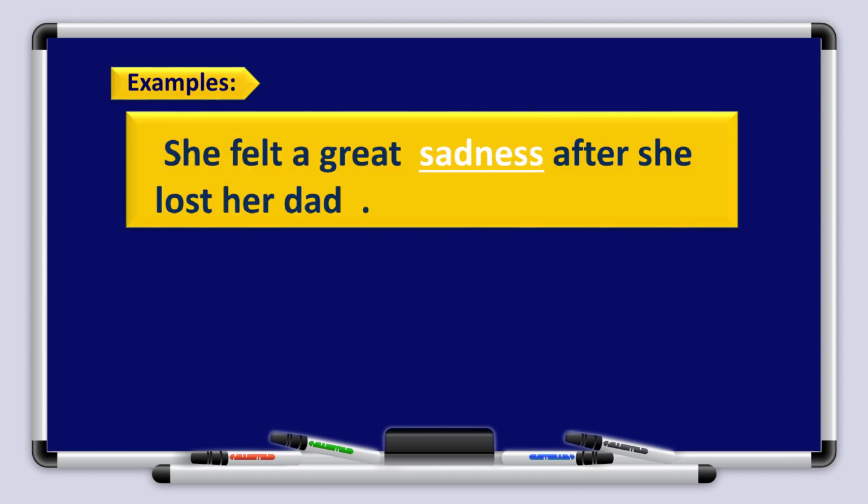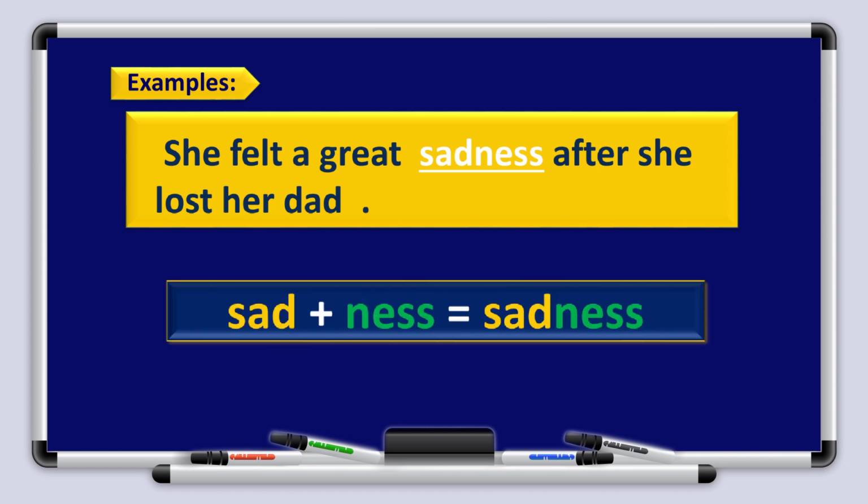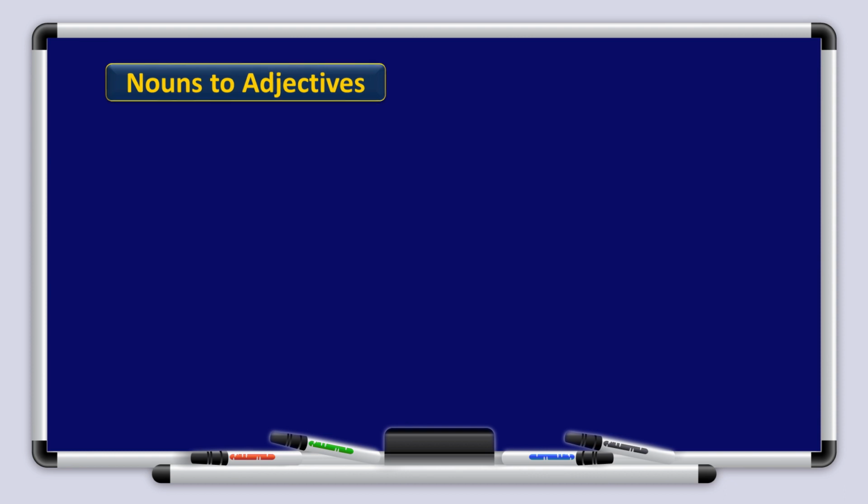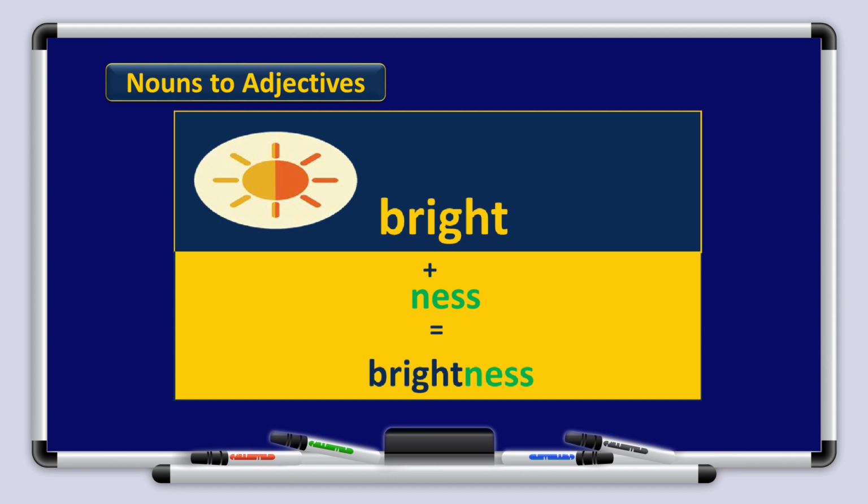She felt a great sadness after she lost her dad. So sad plus the suffix ness gives us a new noun, sadness. Very good, boys and girls. Now, take a look at the picture and the example. Kind plus ness gives us kindness.